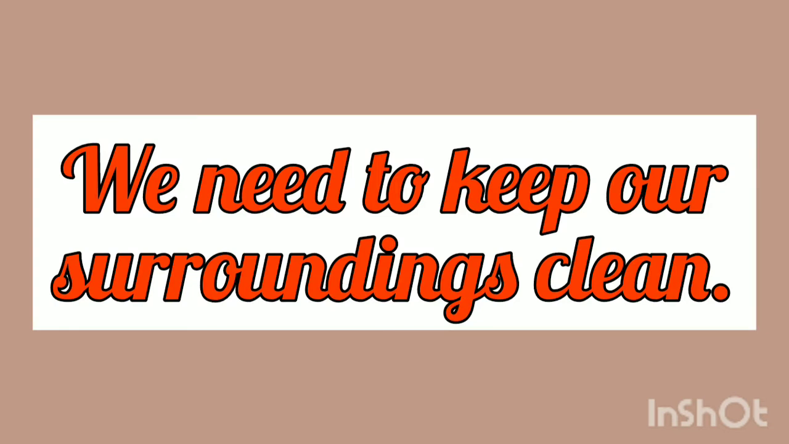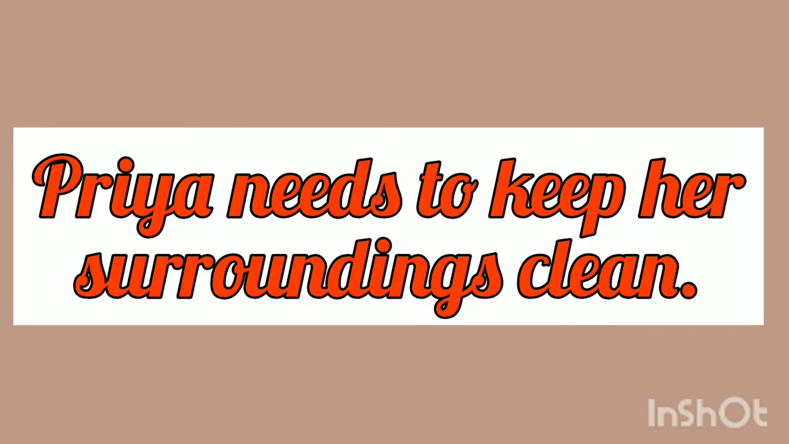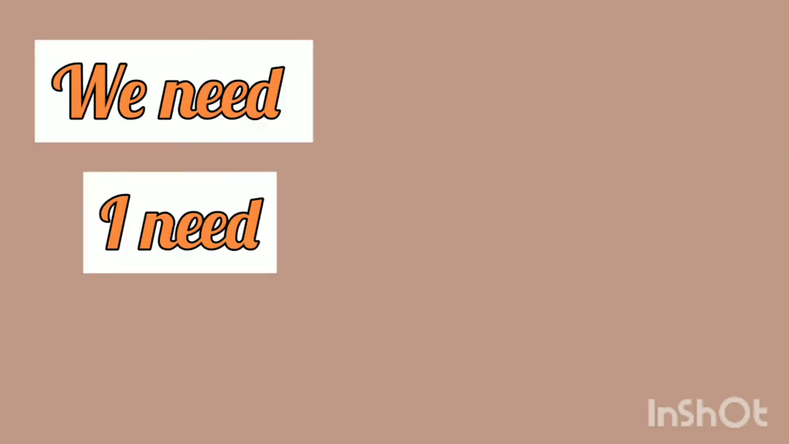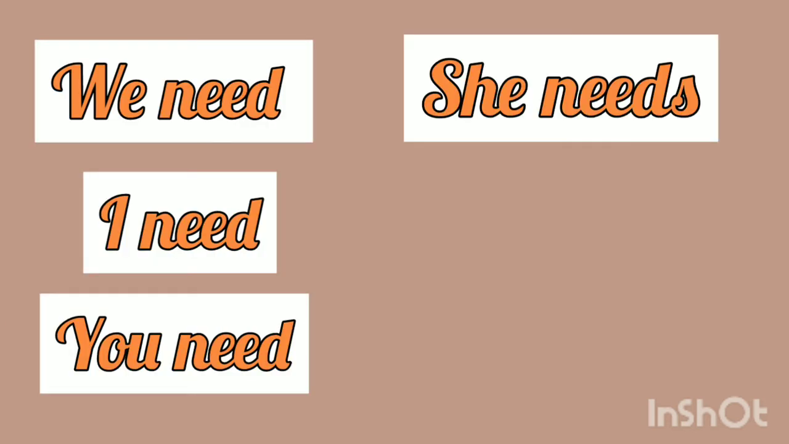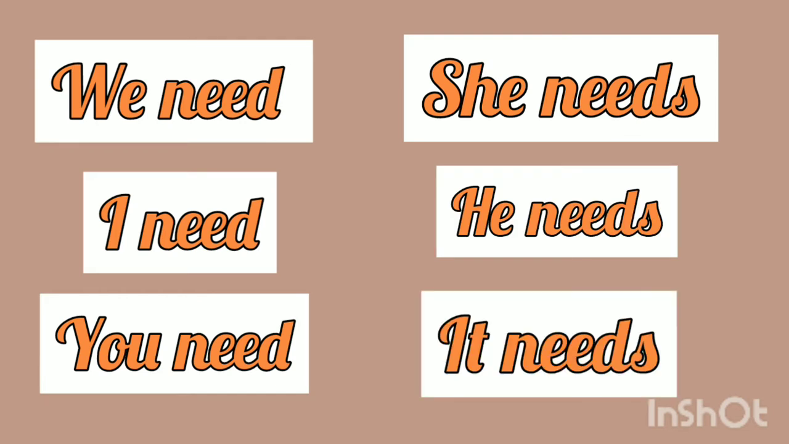The subject is we. If I replace the subject with she, it becomes: she needs to keep her surrounding clean. She needs to keep. See, need becomes needs. If it is Priya, Priya needs to keep her surrounding clean. So the verb takes different forms. We need, I need, you need, whereas she needs to keep. So the form of the verb keeps changing, and hence it is used as a main verb. It is not used as a semi-modal verb.